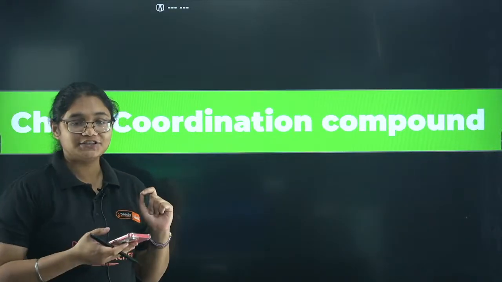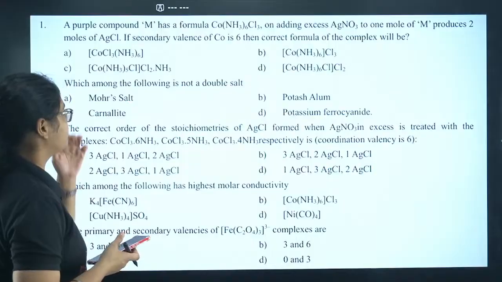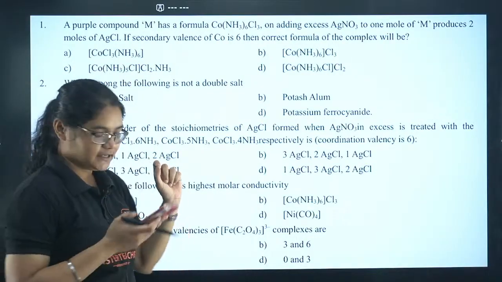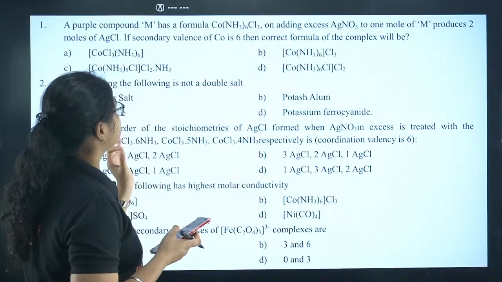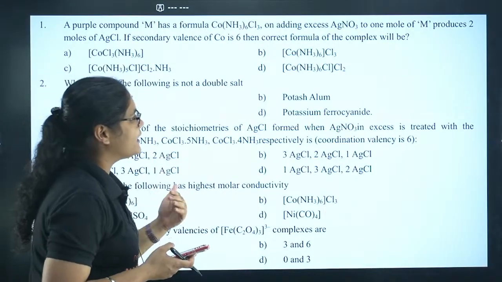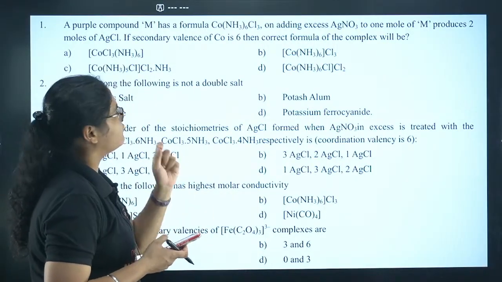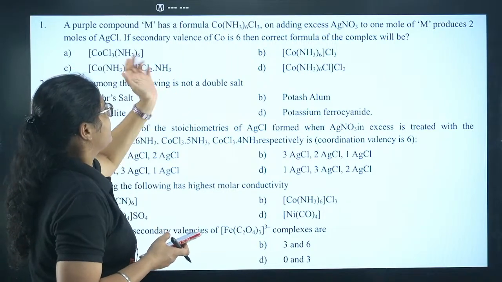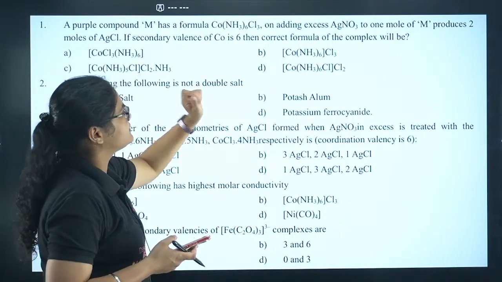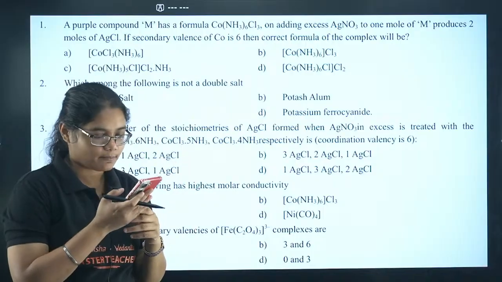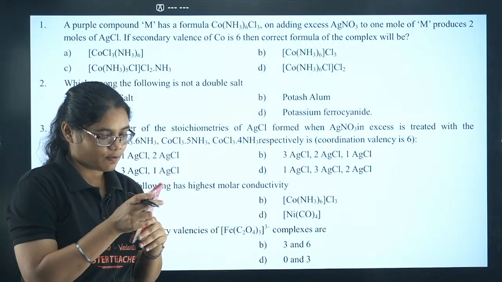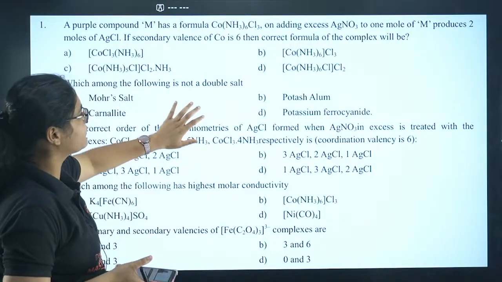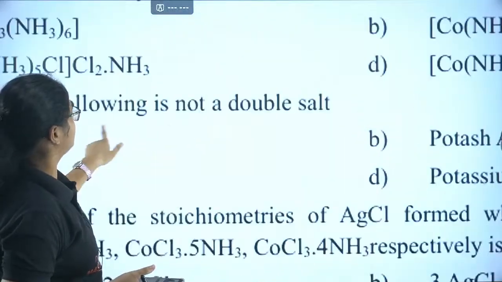Now moving to the next chapter, coordination compounds. Again, first question. A purple compound M has a formula of Co(NH3)6Cl3. On adding excess of AgNO3 to 1 mole of M produces 2 moles of AgCl. If the secondary valency of cobalt is 6, then the correct formula of the complex will be. Very, very important and good question. Please try this one. If the question is not visible, just let me know.